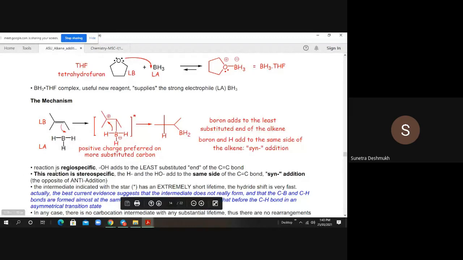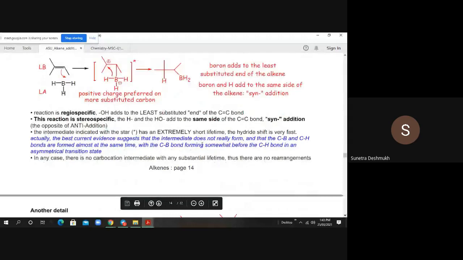The reaction is regiospecific again. That means the hydroxyl we have added to the least substituted end of the carbon-carbon double bond. The reaction is stereospecific as well. Both these reactions are regiospecific as well as stereospecific. The hydrogen and hydroxyl add to the same side of the carbon-carbon double bond. That means this reaction follows the syn addition pathway, the opposite of anti addition. We have seen what syn addition is.